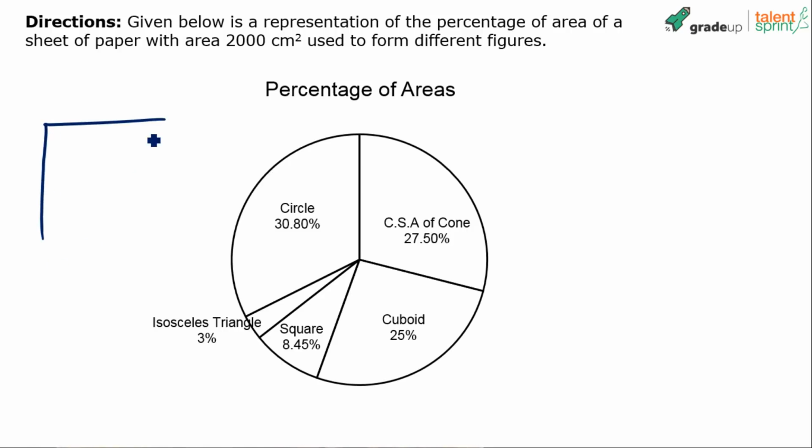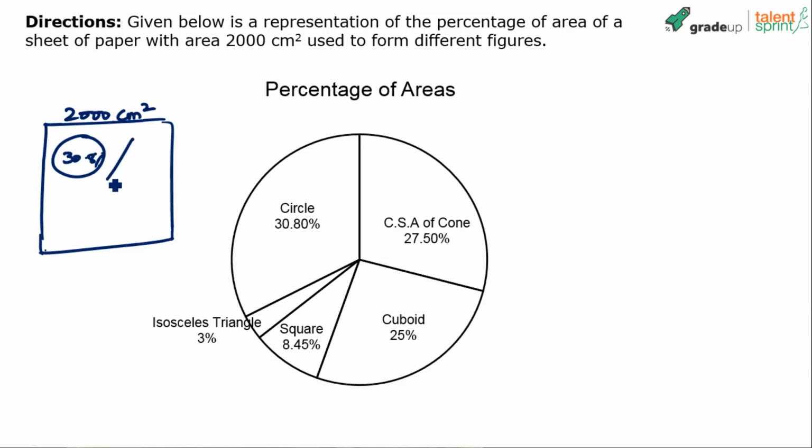So if I have to help you understand this, there is a sheet of paper. The total area is 2000 centimeters square, right? The total area of this sheet is 2000 centimeters square. Now we have formed different shapes from the sheet of paper, right? There is a circle which has been cut out, and this circle takes how much area? 30.8% of the area.